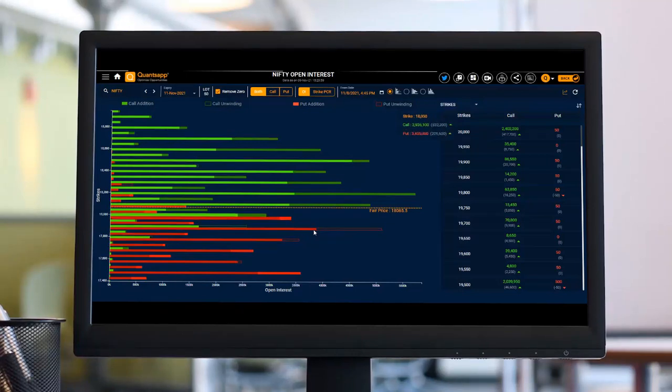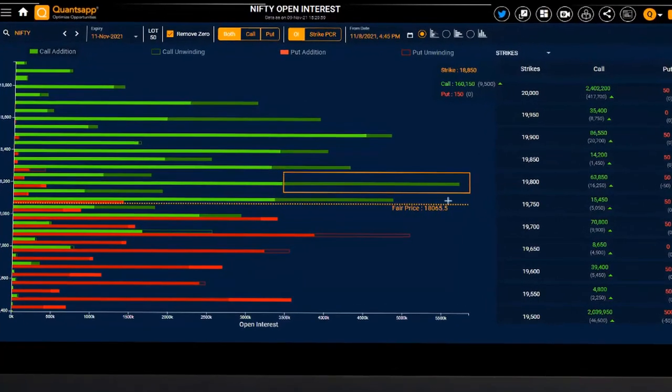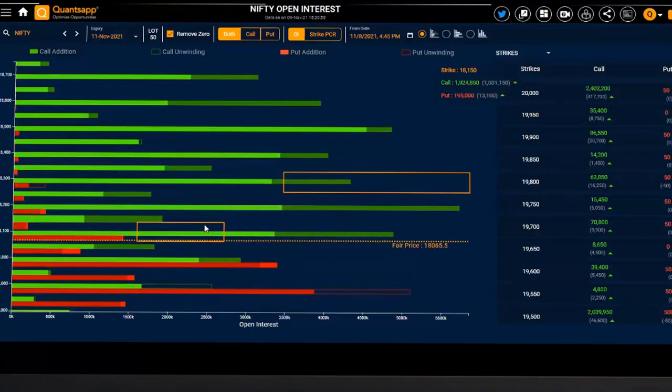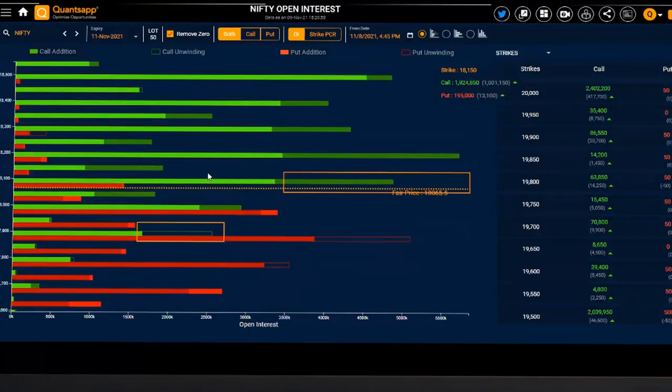So what we need to do is observe the changes while we are looking at the open interest data. Here is how. If you focus on some tips, a tip on the 18,200 call has brightened, but if you focus on this particular strike price, which is 17,900, there is a hollow which has been created on the call side.